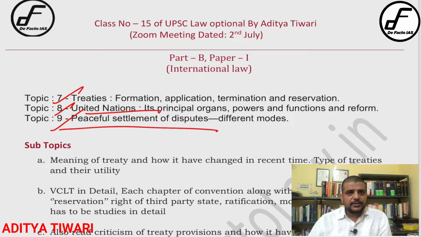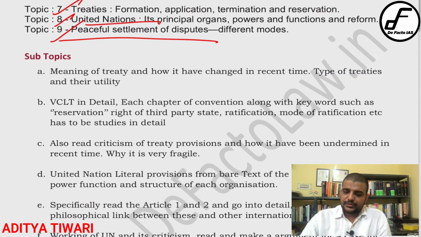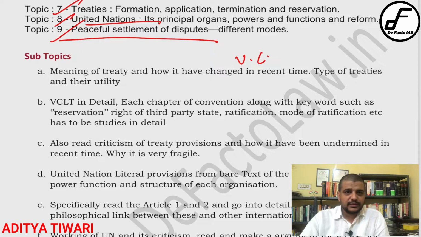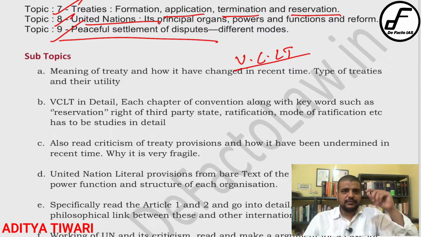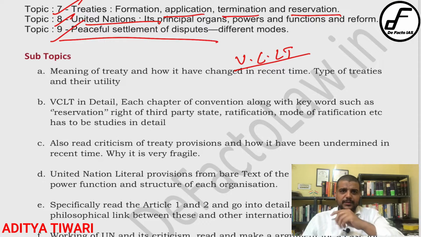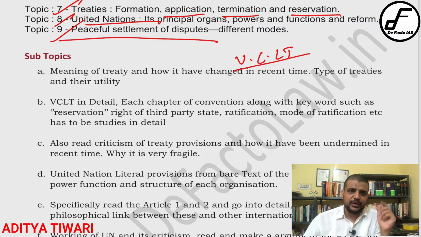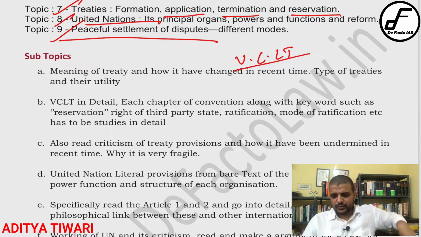Now, if you look at these three topics, one thing is absolutely clear: the first topic, which relates to treaties, is basically nothing but the VCLT. If you look at the Vienna Convention on the Law of Treaties, you will find multiple chapters related to multiple concepts. Those chapters need to be studied as per these four things given here: formation, application, termination, reservation. Those are the subtopics, and the same subtopics are given in the VCLT as well. So that is one point you should keep in mind.